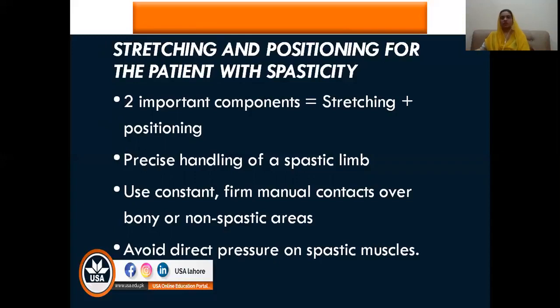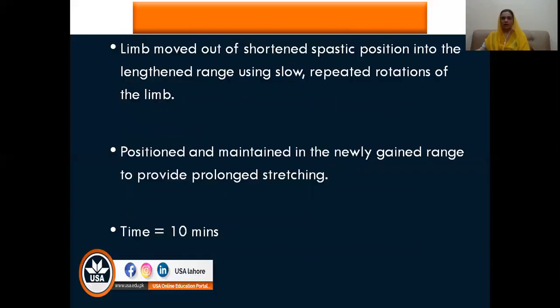So what kind of positions can be used? How can you move the patient? Say the patient is having this posture. In this posture you can grasp the thumb and move the limb out, and then you can grasp the wrist, and you will slowly and gradually move the shortened spastic limb out of this position into the lengthened range using slow repetitive rotation.